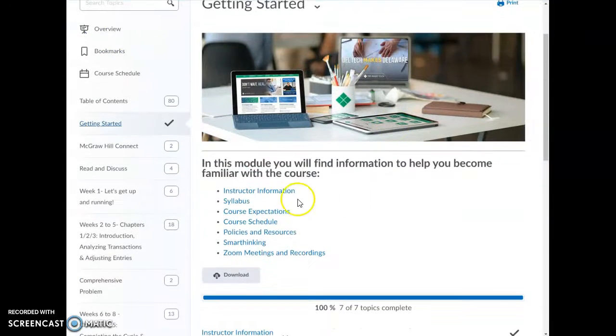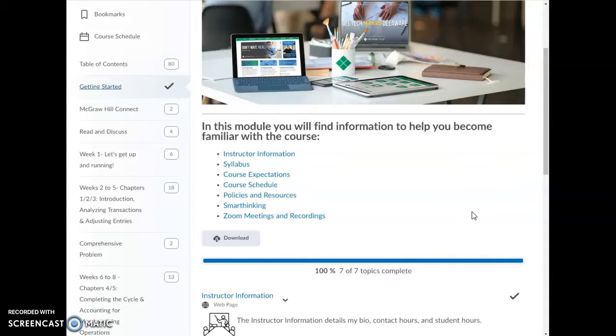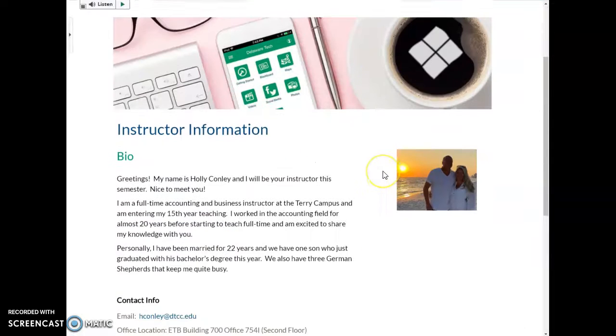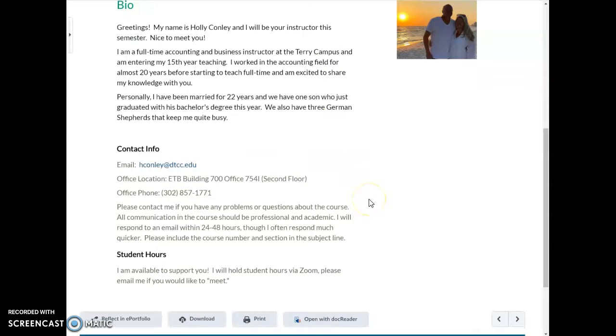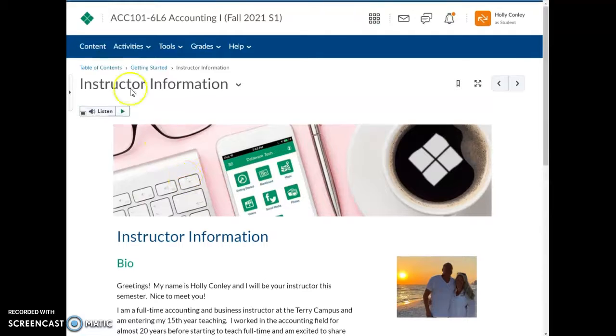In here, you're going to see the instructor information, the syllabus, course expectations, the course schedule, our policies and resources, Smart Thinking tutoring, and then Zoom information if your class requires it. So I advise you to go through and look at all of the information in detail. As far as instructor information, for my courses, you're going to see how to contact me in here. You're going to get a little bit of a background as to how I came to do this. And later in the semester, once we've established what our office hours are, you'll also have a link in here that you can schedule office hours with me directly through my calendar. So that's good to have.